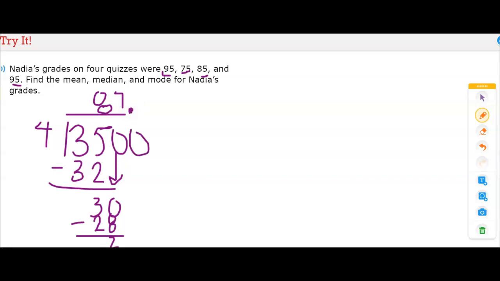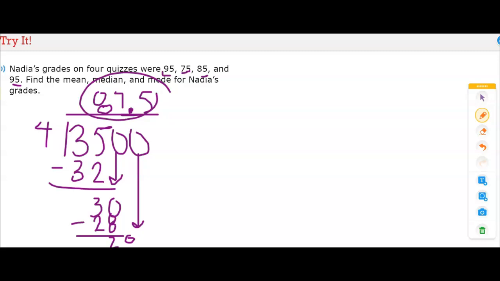and a decimal because we don't want a remainder. We don't use remainders in middle school. So we have decimals now. So we add a decimal and a 0 so we can continue dividing. And now we have 20. 4 goes into 20 5 times, and it goes into it 5 times equally. So our mean is going to be 87 and 5/10.